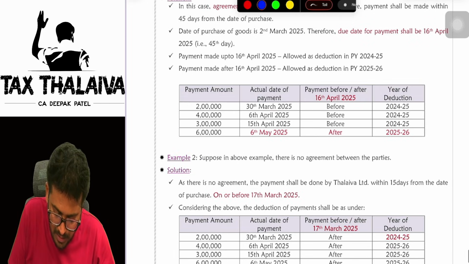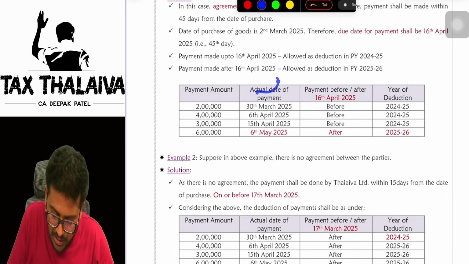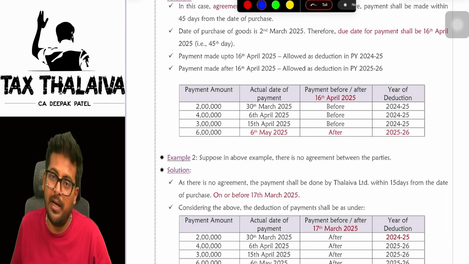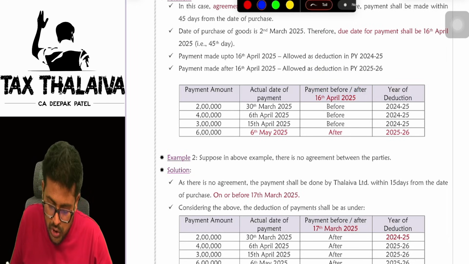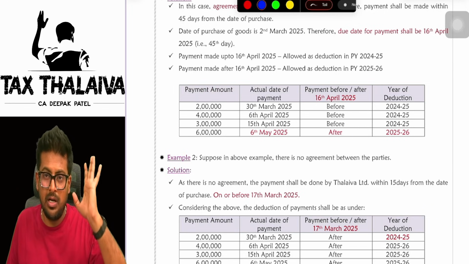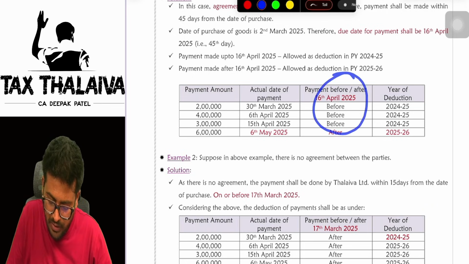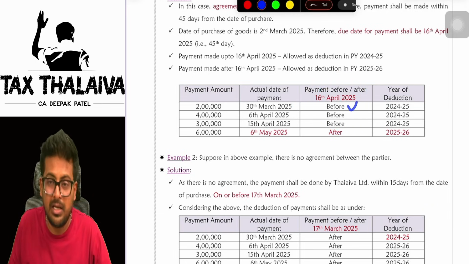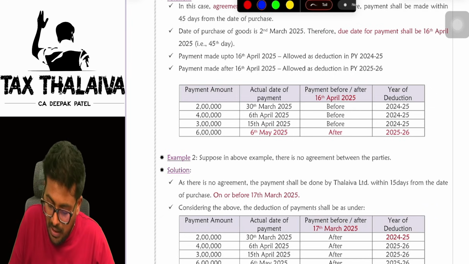Let's look at this. See, this 2 lakhs of payment, the actual date of payment was 30th March, whereas the payment is required to be made before 16th April. Here, before or after means whether the payment was made before 16th April or after 16th April, this column will tell you. So 30th March was the actual payment date. Did he make the payment before 16th April? Yes.